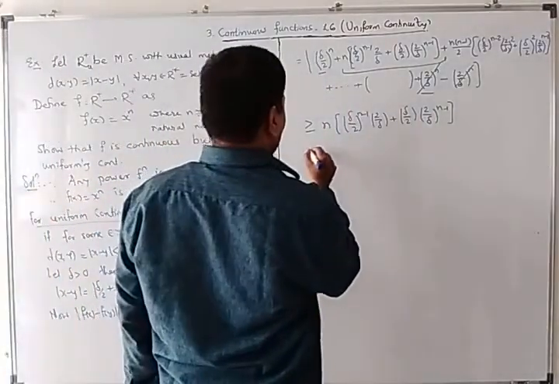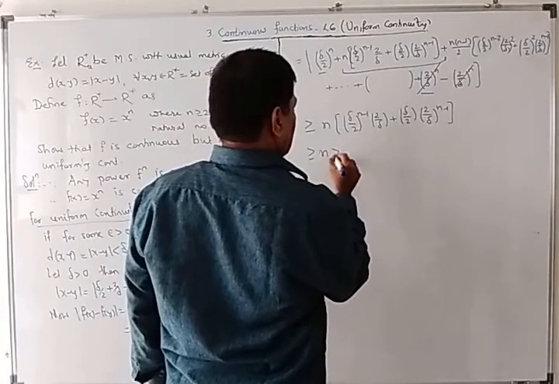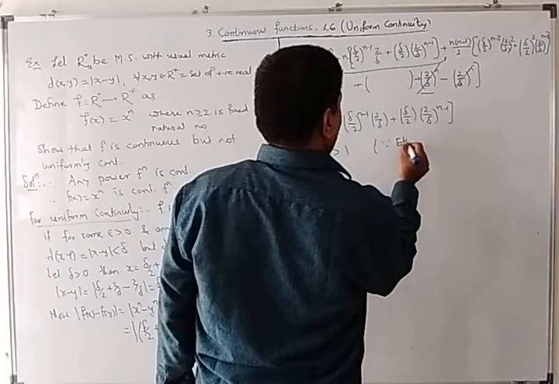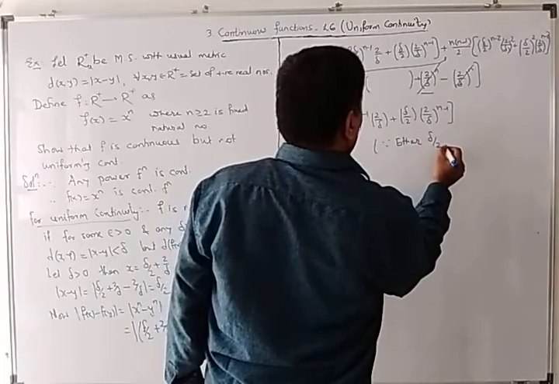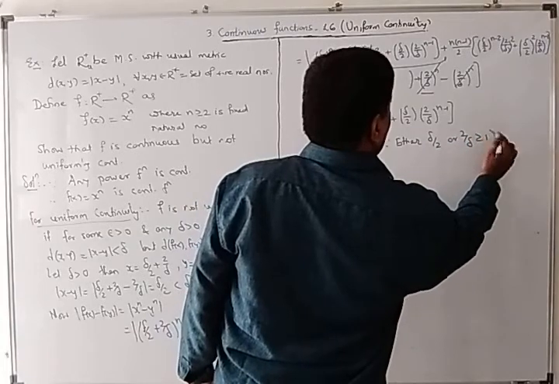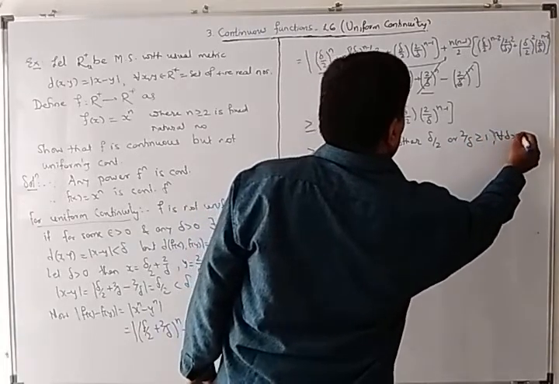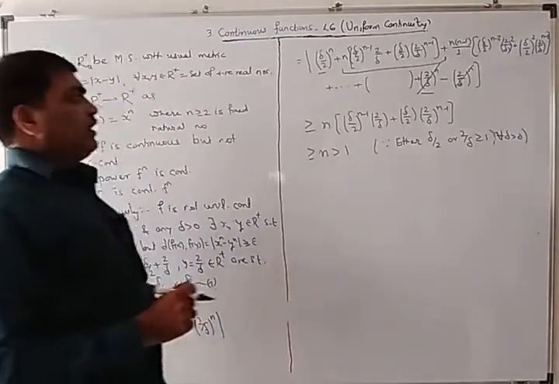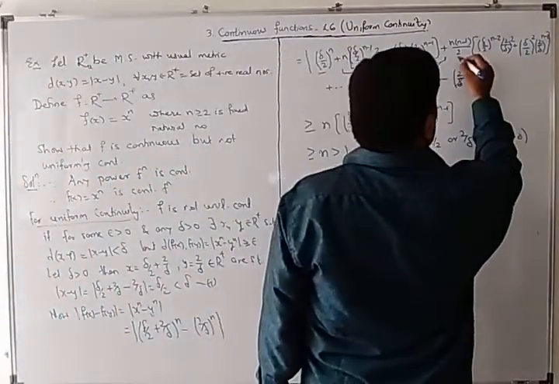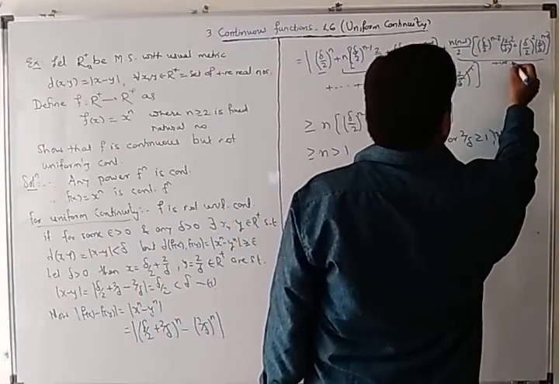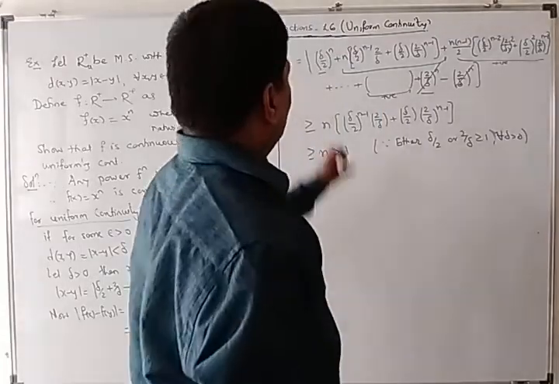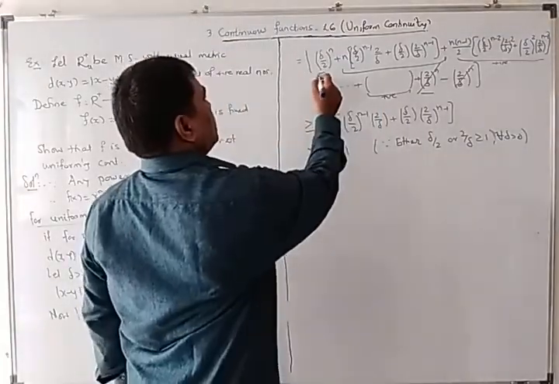This must be greater than or equal to 1, n greater than 1, since either delta by 2 or 2 by delta is greater than or equal to 1 for any delta greater than 0. Because these are positive terms, this bracket is positive.